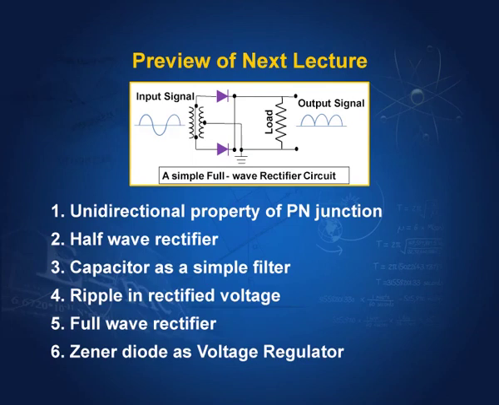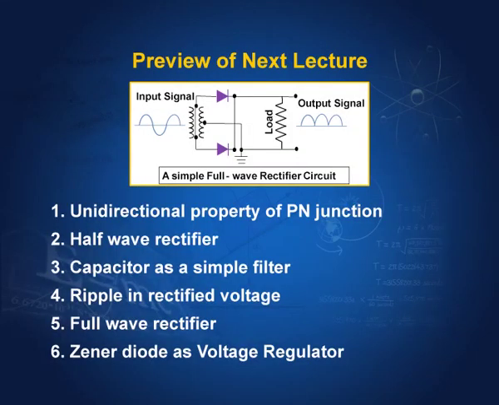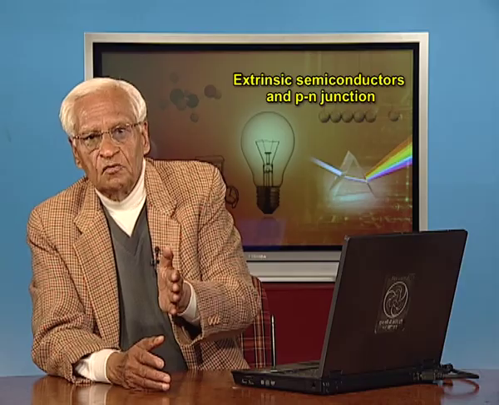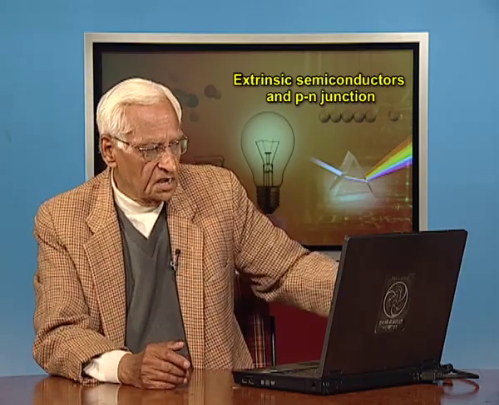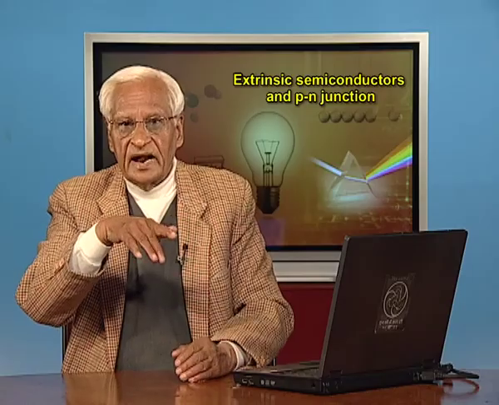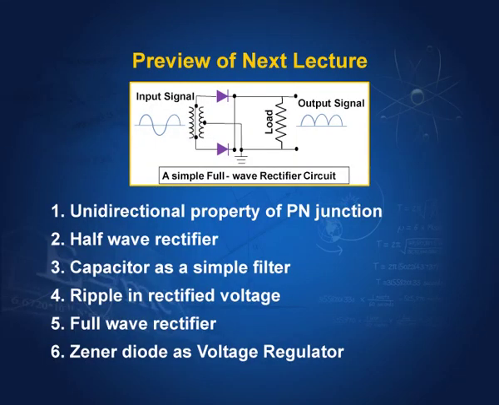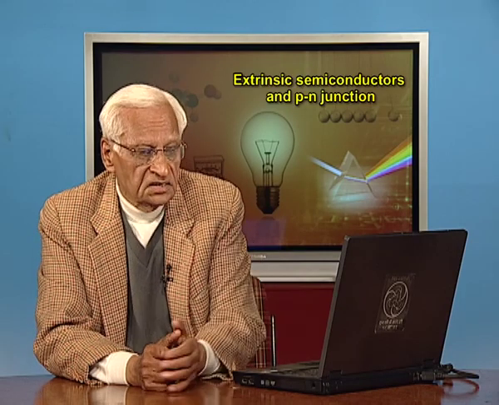In the next lecture, we shall continue with this p-n junction, and we shall see how this p-n junction can be used to rectify voltage, that is voltage which is AC, how this AC voltage can be converted into DC voltage. So, we will have half wave rectifier, we will have a full wave rectifier, and then we shall see that the half wave rectifier or full wave rectifier, they are not completely constant, there is slight ripple in them, and we shall study that ripple and full wave rectifier, and then also an important thing, Zener diode in the next lecture.